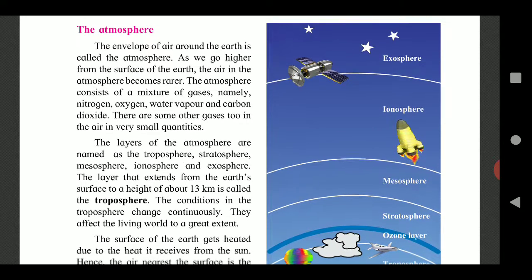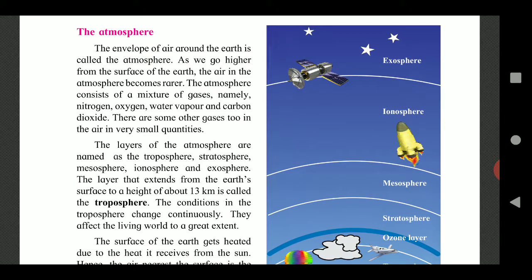The next sphere is the ionosphere. The function of the ionosphere is that it helps in transmission of radio waves. Exosphere, the uppermost layer of the atmosphere, is called the exosphere, and this uppermost layer of the atmosphere merges into space.